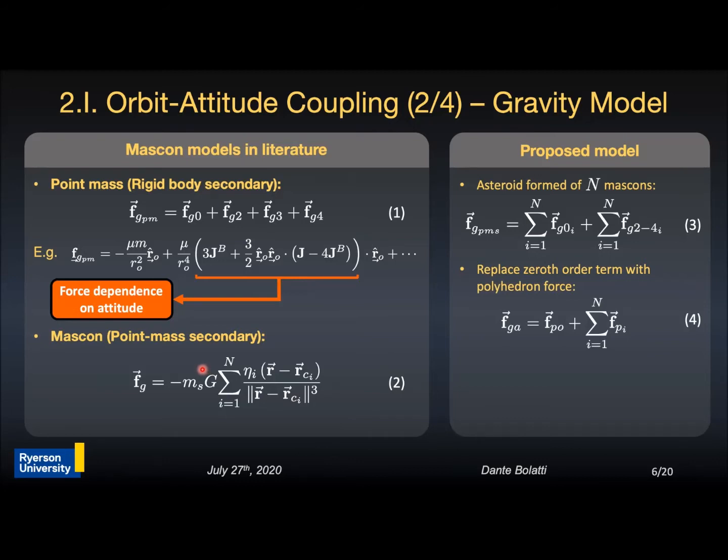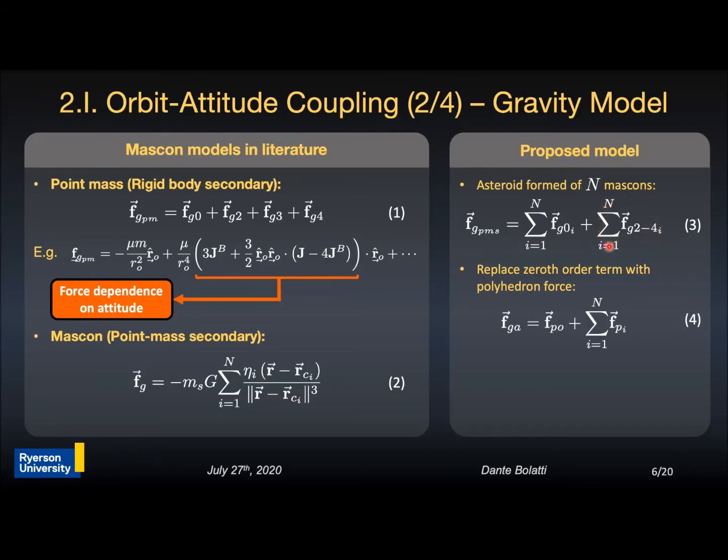Now, for a rigid body spacecraft and for an asteroid field with n point masses, the gravitational force can be computed as shown in equation number 3, where the first term represents the 0th order force, considering the spacecraft to be a point mass, and the second term represents the higher order force considering the rigid body spacecraft.